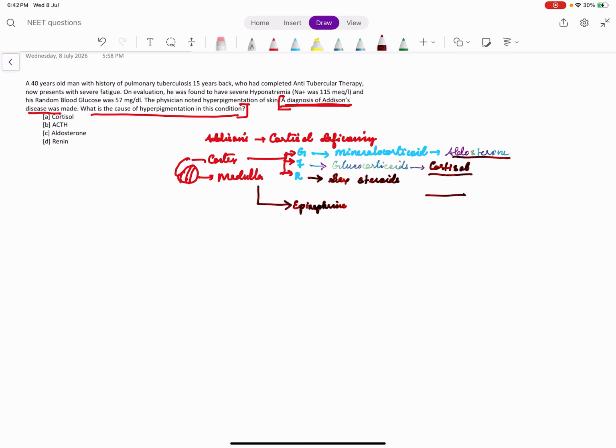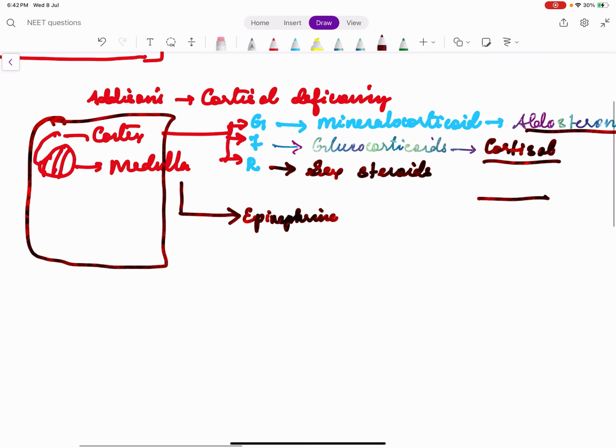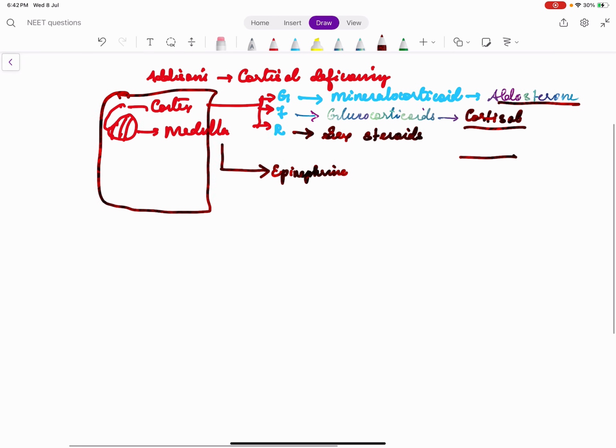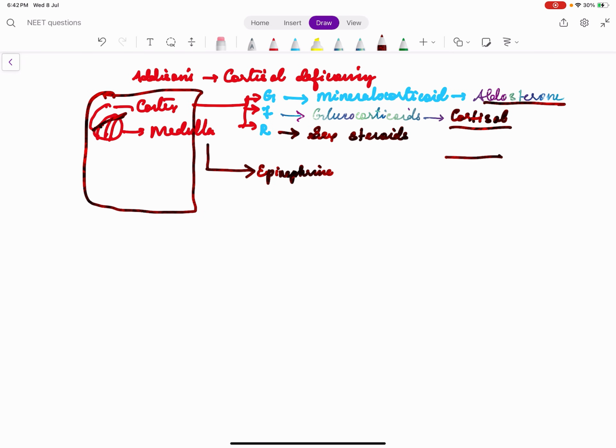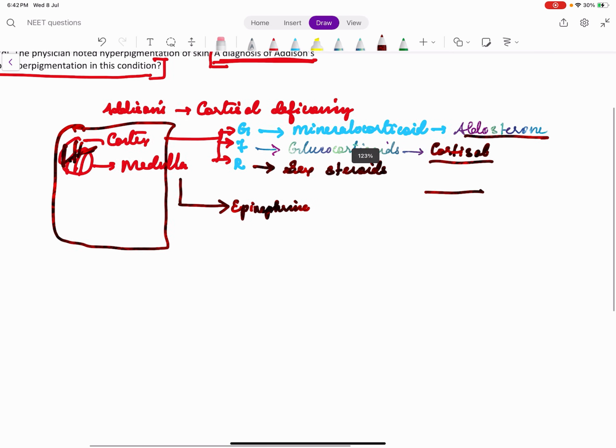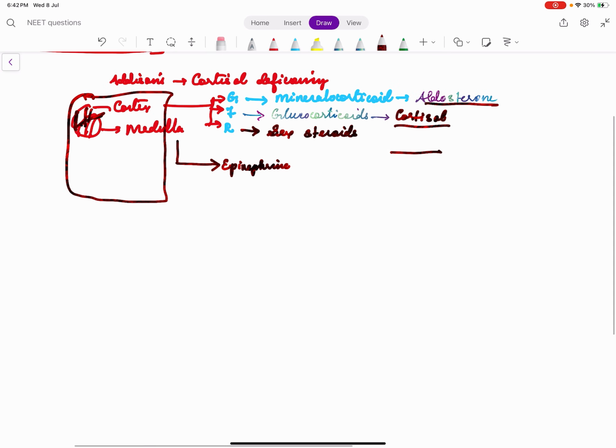So Addison's disease is actually a problem with the entire adrenal gland, especially the adrenal cortex. For all these hormones, there is a control from the pituitary: ACTH, adrenocorticotropic hormone. This adrenocorticotropic hormone has to stimulate zona glomerulosa, fasciculata and reticularis.